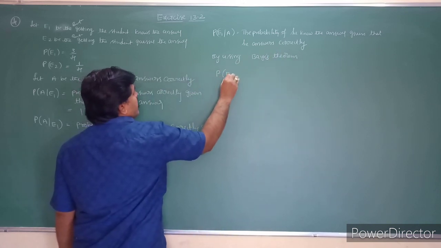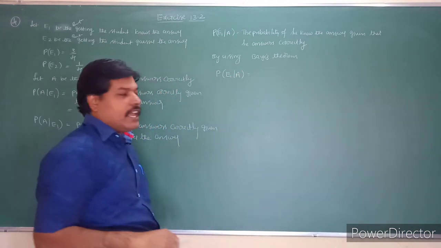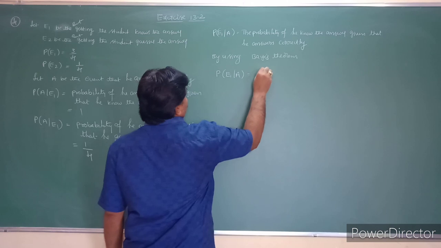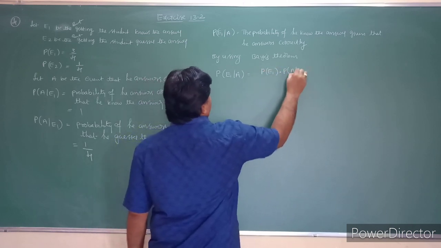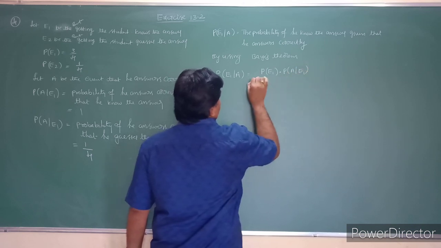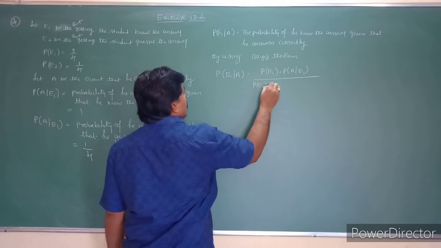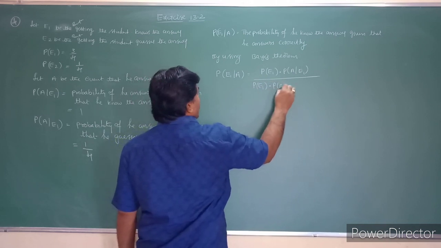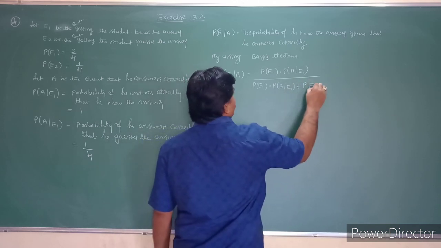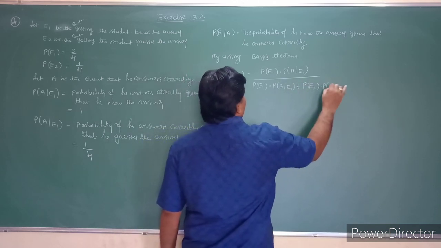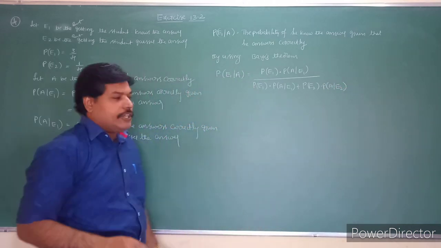Probability of E1 given A is equal to probability of E1 into probability of A given E1 by probability of E1 into probability of A given E1 plus probability of E2 into probability of A given E2.